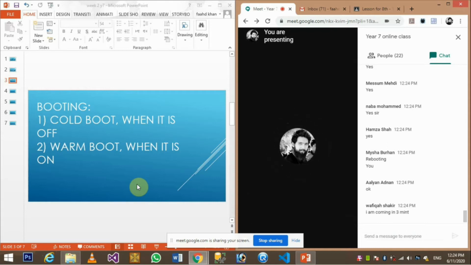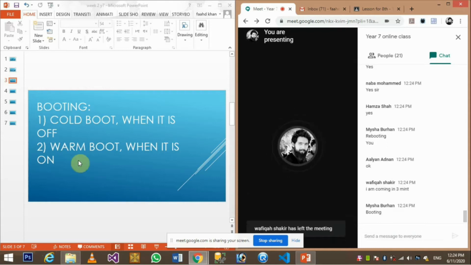Okay, so after booting we have the process of booting. What does that mean, booting of your computer? Obviously you call it turning on your computer system, but what happens when the computer boots up?